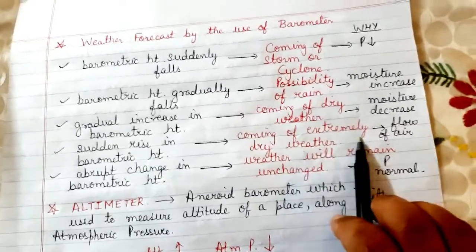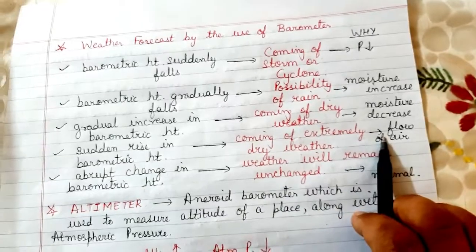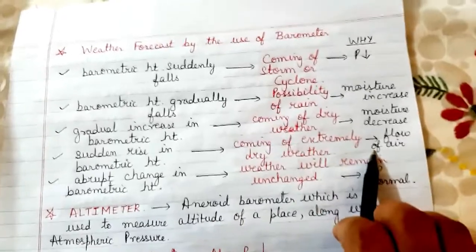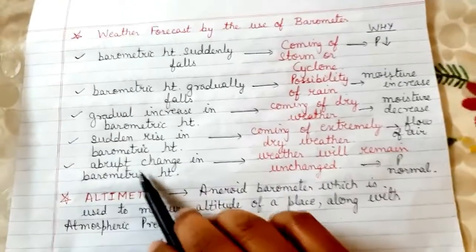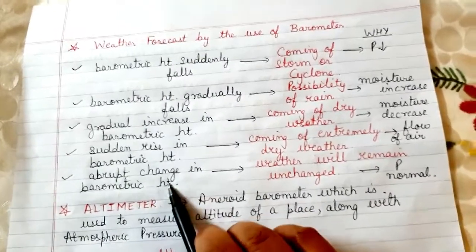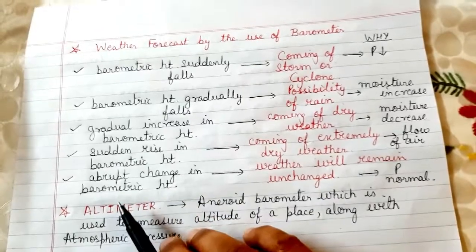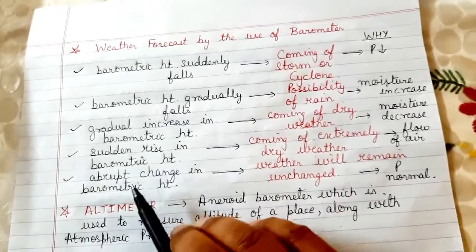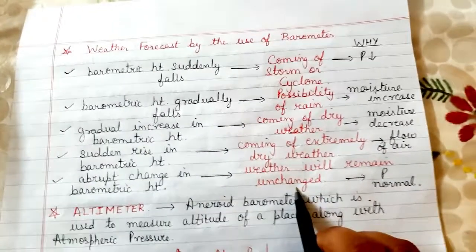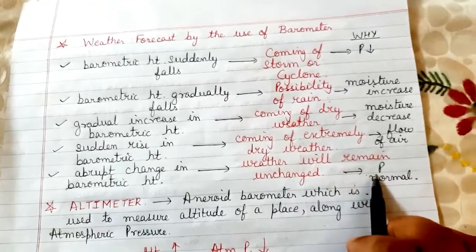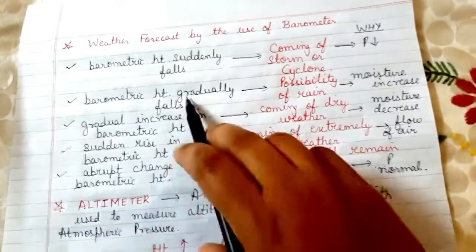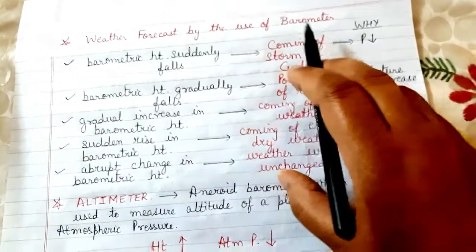If there is a sudden rise in the barometric height, it indicates the coming of extremely dry weather, and that is when the wind starts blowing from high pressure area to low pressure area. Okay, that mostly happens in the summer season. Then when there is an abrupt change in the barometric height, abrupt means it's not regular, or it's all of a sudden, what does it predict? It predicts that the weather will remain unchanged, and in that condition the atmospheric pressure remains normal. So here are the different conditions with the help of which we can forecast the weather.